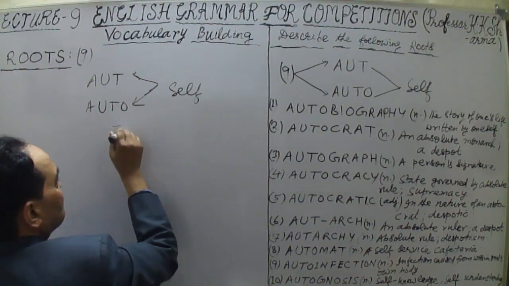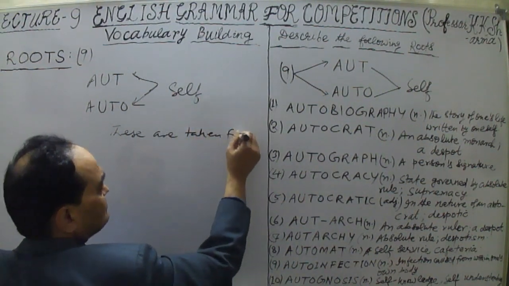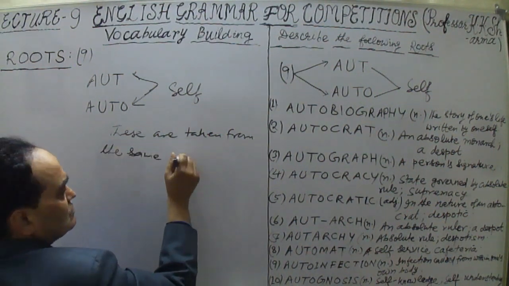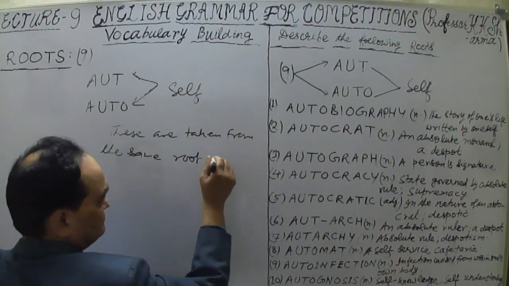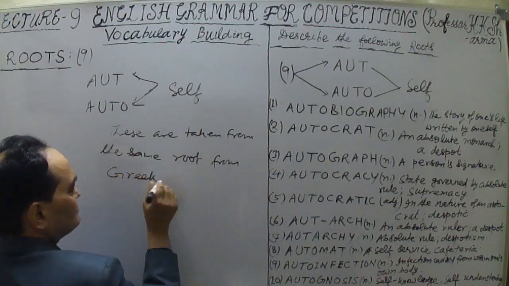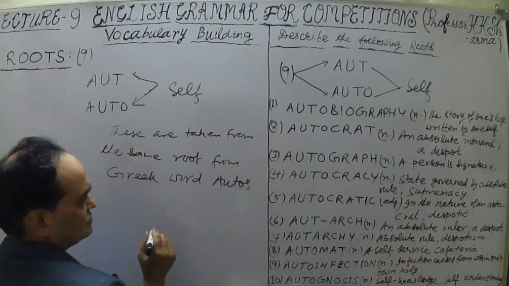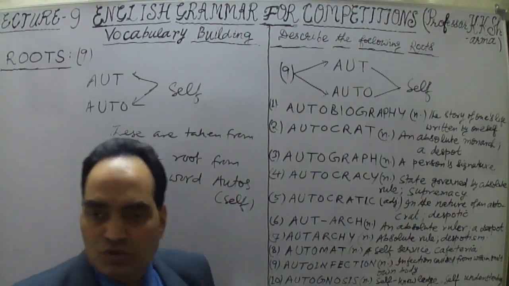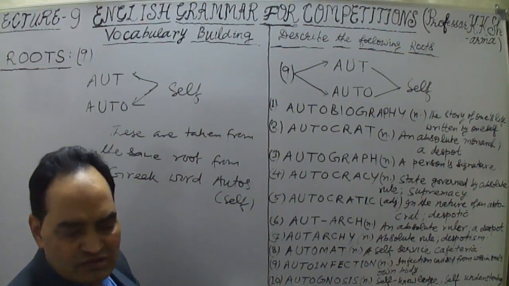These are taken from the same root, from the Greek word autos, A-T-O-S. Autos means self, oneself. When attention is paid towards oneself, that is different.